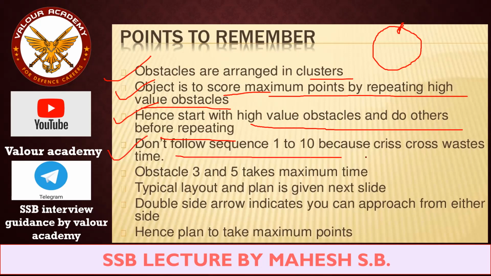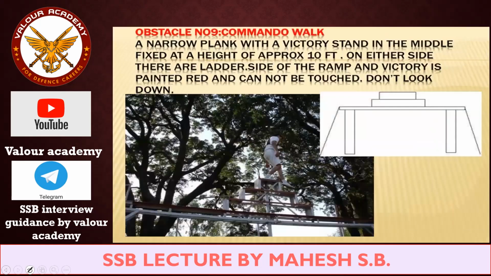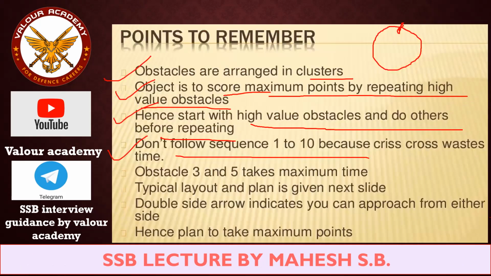Don't follow the sequence of 1 to 10. Lavina is asking how we will know which obstacle has a higher value. It is given. Obstacle number 10 has 10 marks. Obstacle number 9 has 9 marks. It is the same sequence. Getting my point? I hope you have understood.